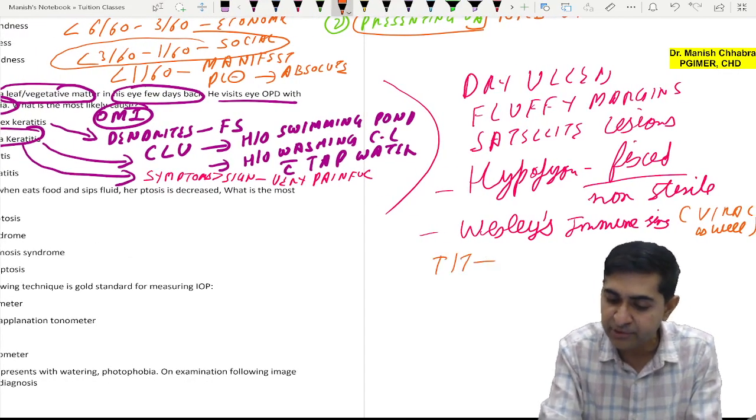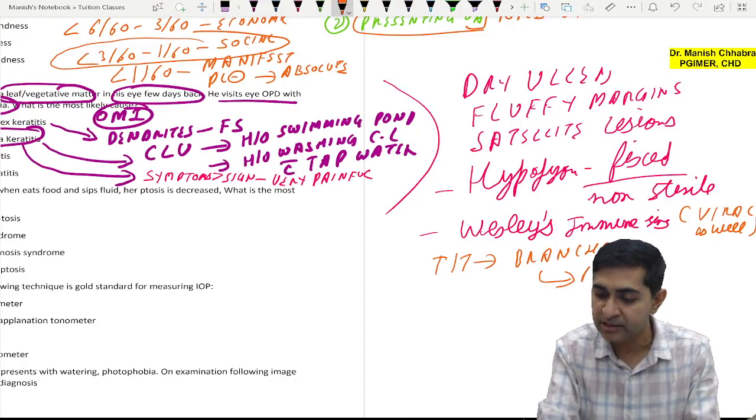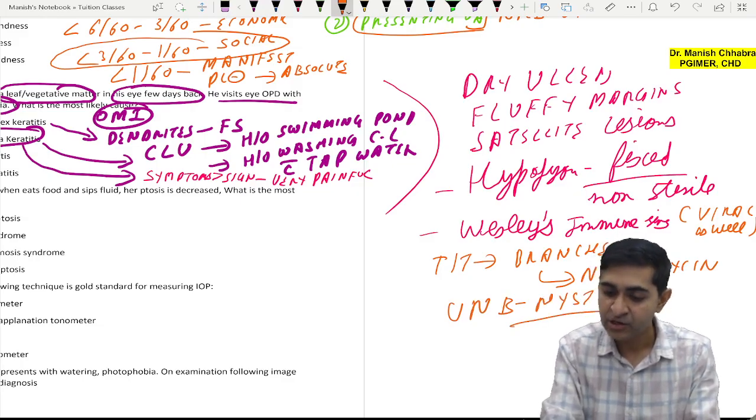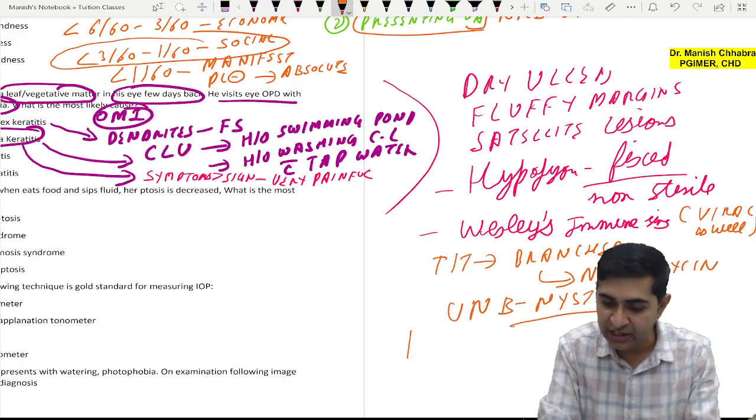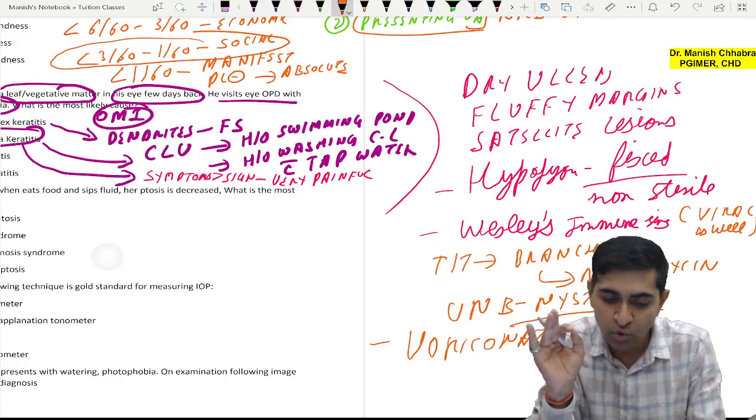So what will be the treatment of fungal keratitis? If we are talking of branched fungus, it will be natamycin. If I am talking of unbranched fungus, it will be nystatin. Okay. And new generation antifungal is voriconazole. New generation antifungus is voriconazole.